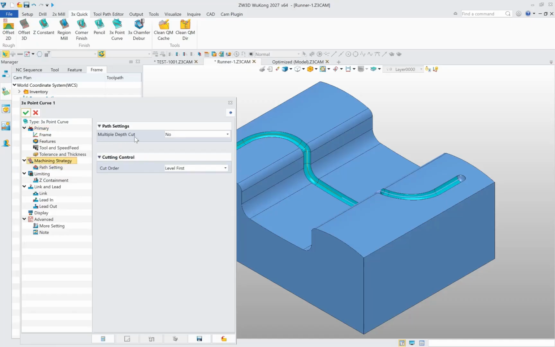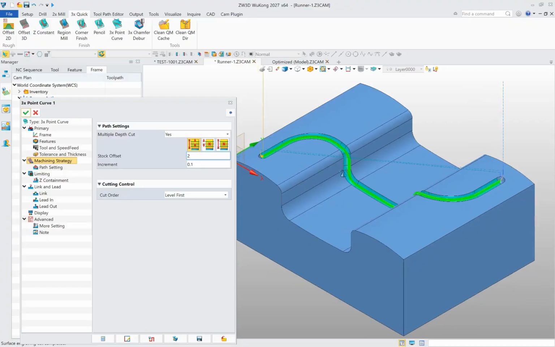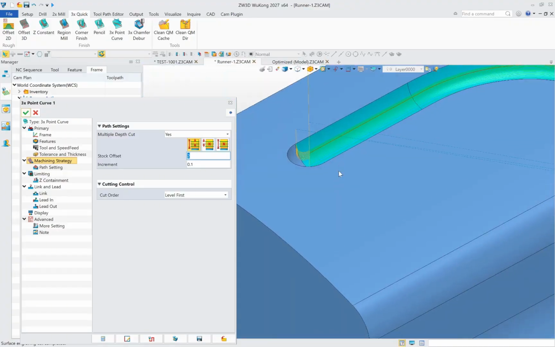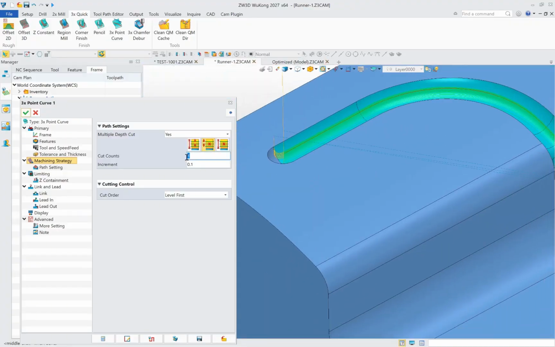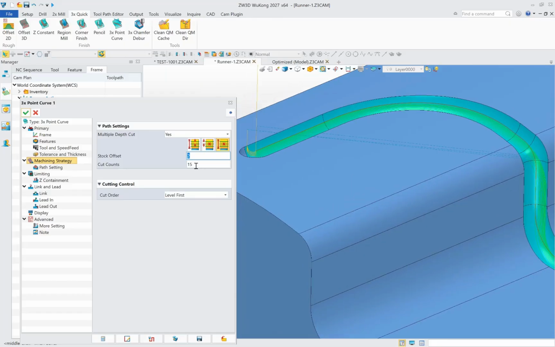For multi-layer machining, enable multiple depth cutting. 3 options are provided: stock offset, step down, and cut counts. Stock offset and cut counts. Check the results. The toolpaths are evenly distributed along the surface normal, suitable for mold runner.